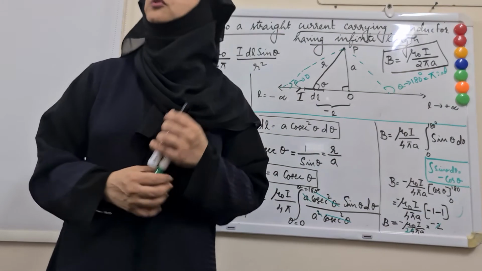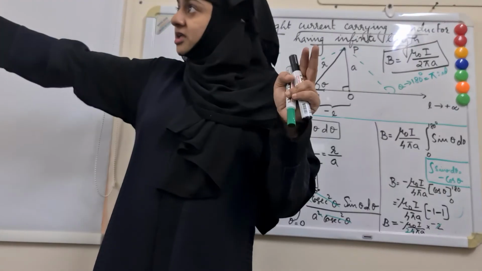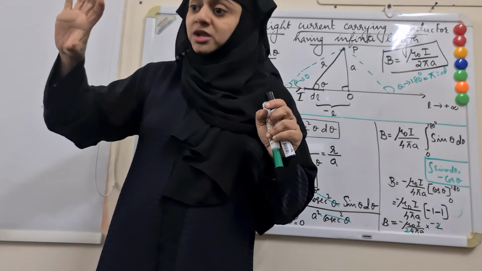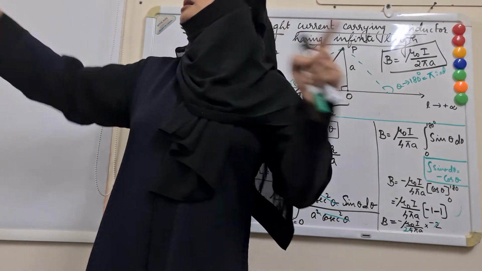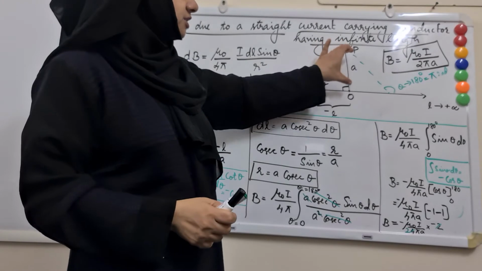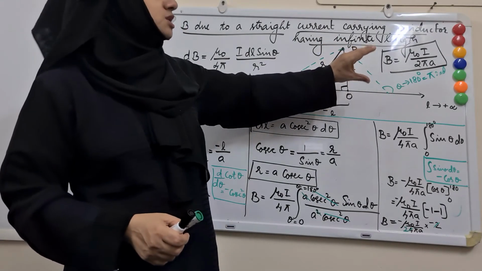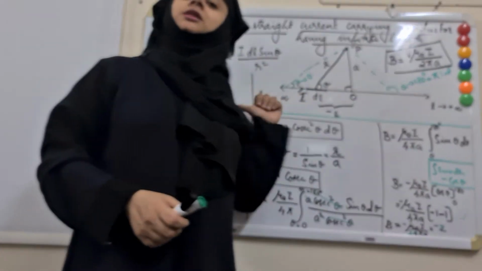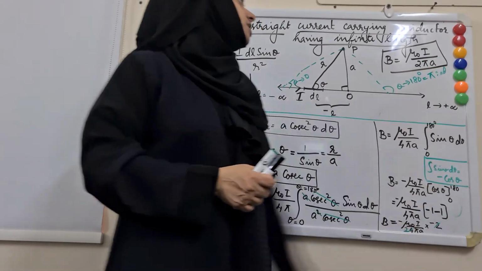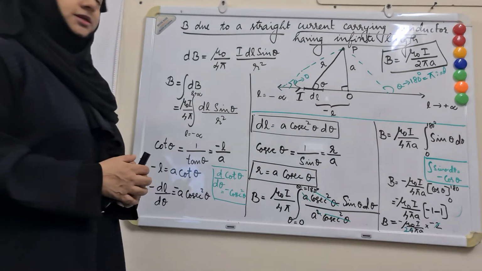For example, if you have a wire connecting a switch and a bulb which is long enough, and you are considering any point near the conductor, we may for the time being consider that wire as infinitely long, because this distance a is much smaller compared to L, the length of the conductor. So this is an ideal concept, infinitely long wire, but we can get such approximations in practical cases.